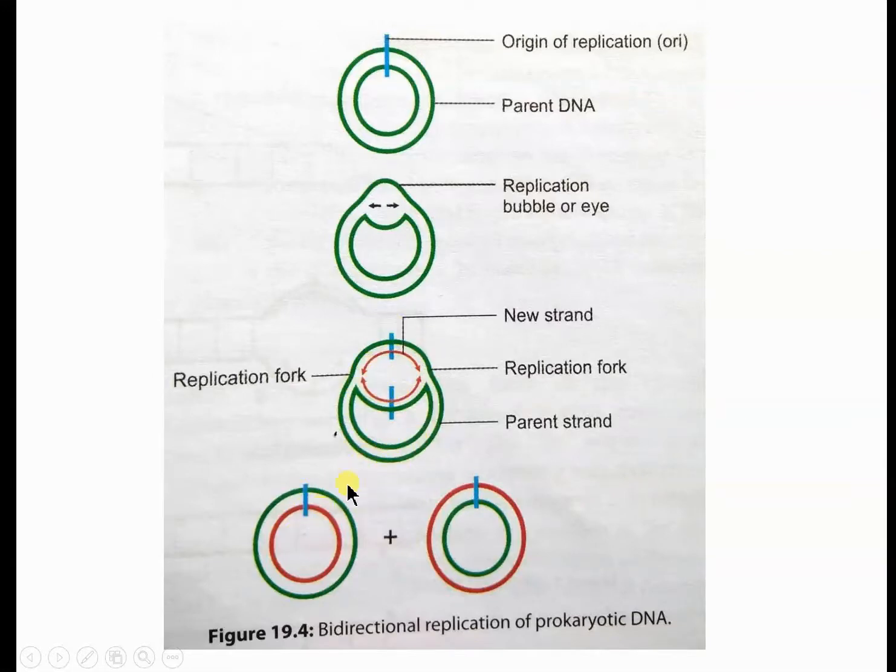So these are the two daughter DNAs synthesized from the parent DNA. The outer green strand is from the parent, and the inner red colored strand is newly synthesized. In the other daughter DNA you will see the red colored strand outside and the green colored DNA strand inside. So in both daughter cells, one strand is from the parent and one is newly synthesized. So that is bidirectional replication of prokaryotic DNA.